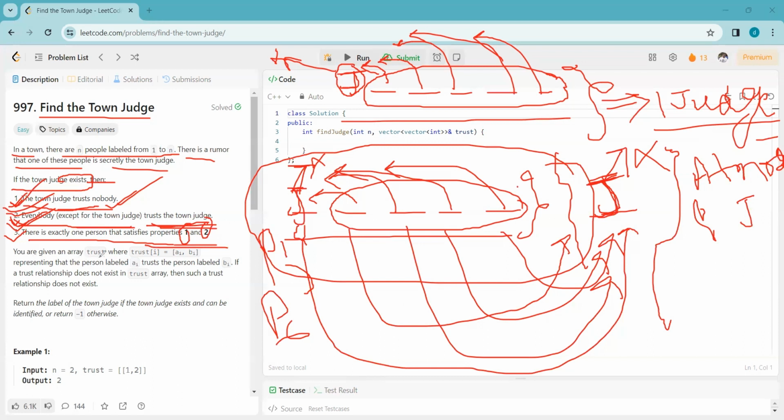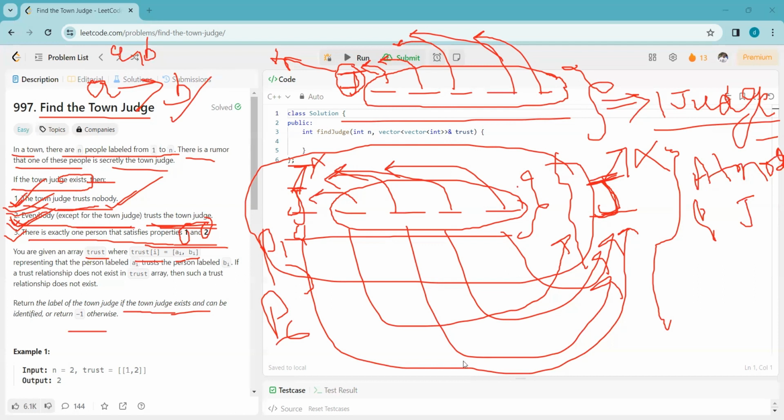So how can we solve this question? Also, you are given an array trust where trust[i] equals [ai, bi]. That means you will be given an array of trust, where each trust indicates a comma b, where a trusts b. So using this information, we have to identify whether there exists any town judge in the town or not. If there exists a town judge, we have to return the label number of that person, else we have to return -1.